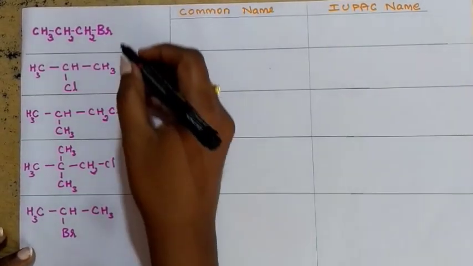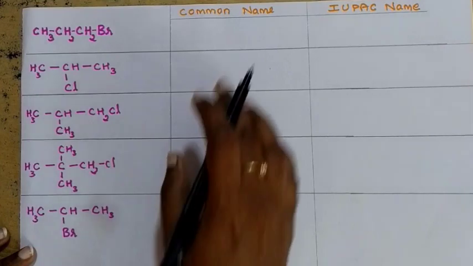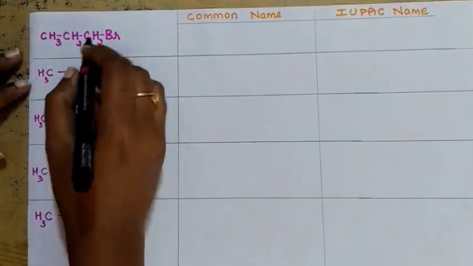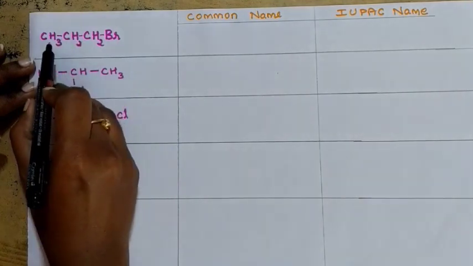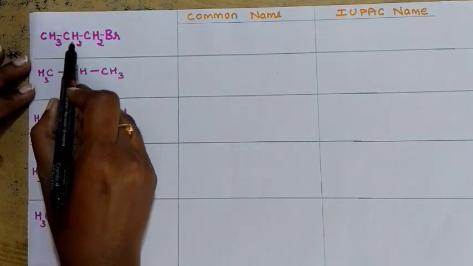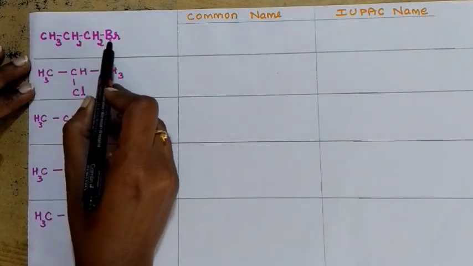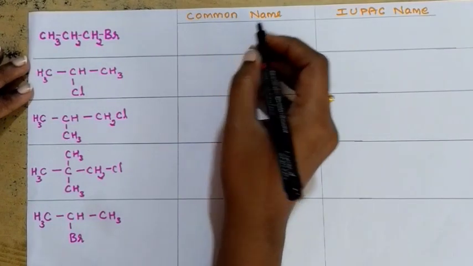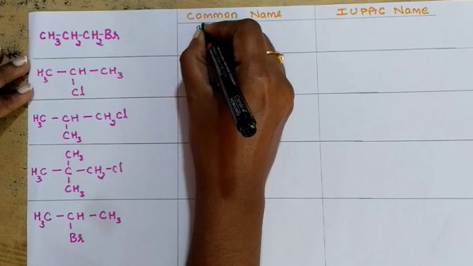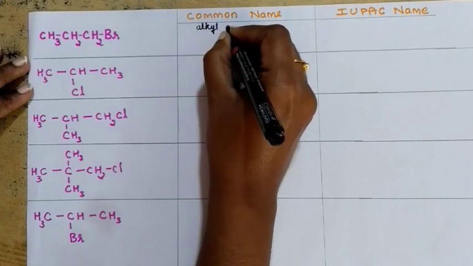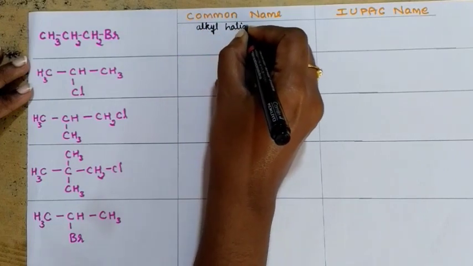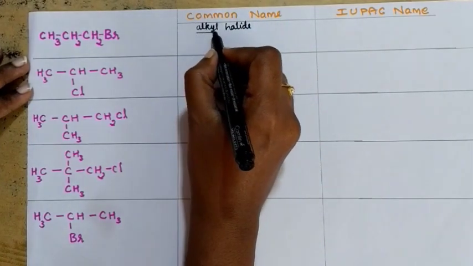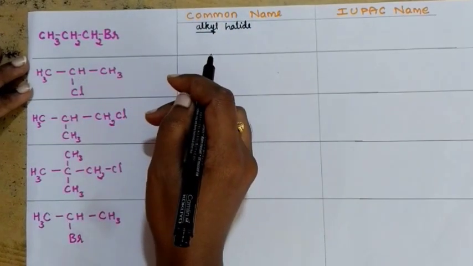Now, let us take some examples to write both the common name and IUPAC name. Now, look at this compound. We have CH3, CH2, CH2, Br. How do you write the common name? Do you remember that? It is like alkyl halide, no? Alkyl halide is the way we are going to write the common name. So first find out what alkyl group is present in this compound.